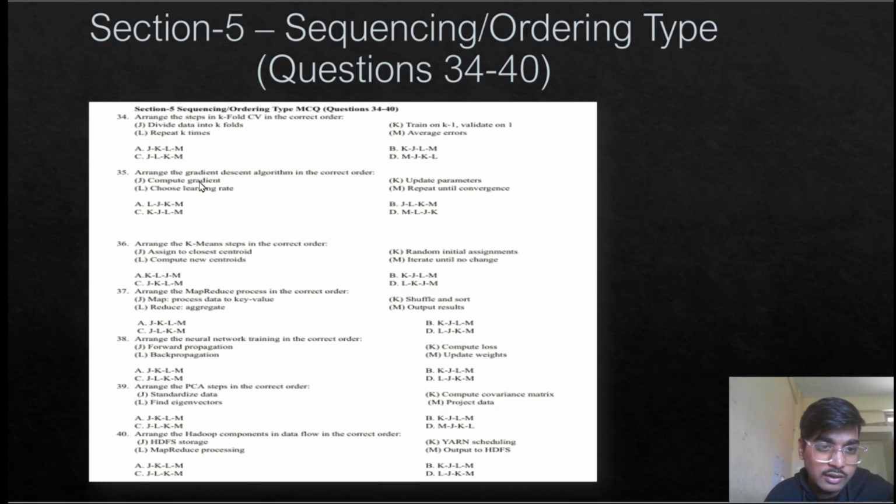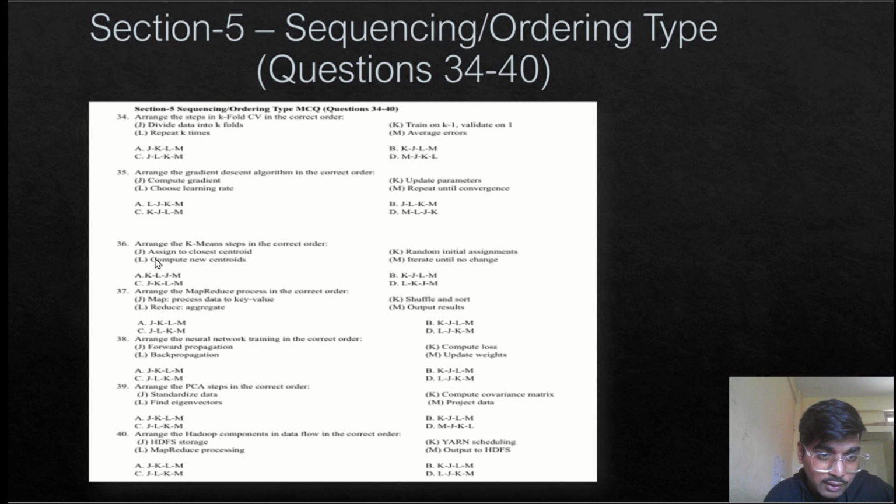Next, arrange the gradient descent algorithm in the correct order. First of all, we choose the learning rate alpha, then we compute the gradient value, then we update the parameters, and then finally repeat until convergence. So our answer will be A, J K L M.